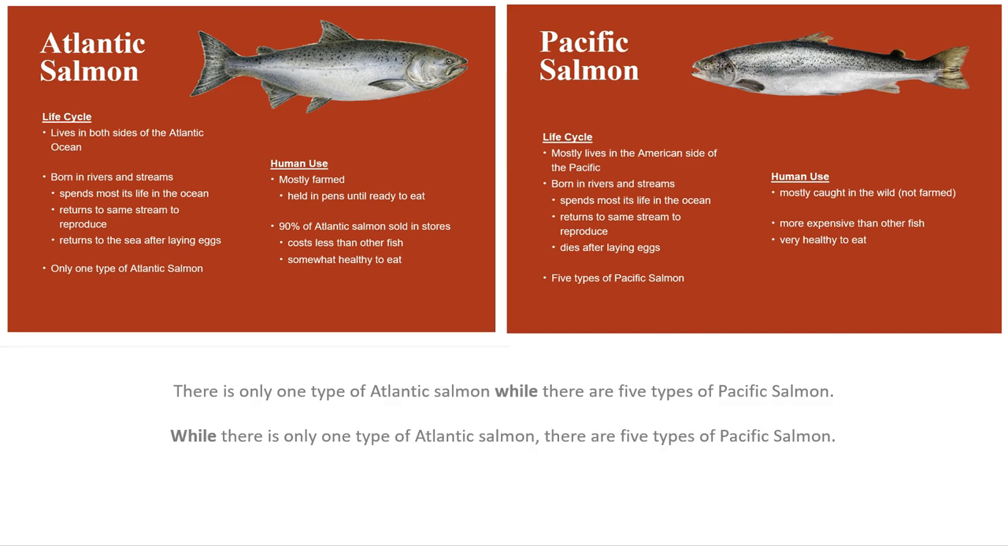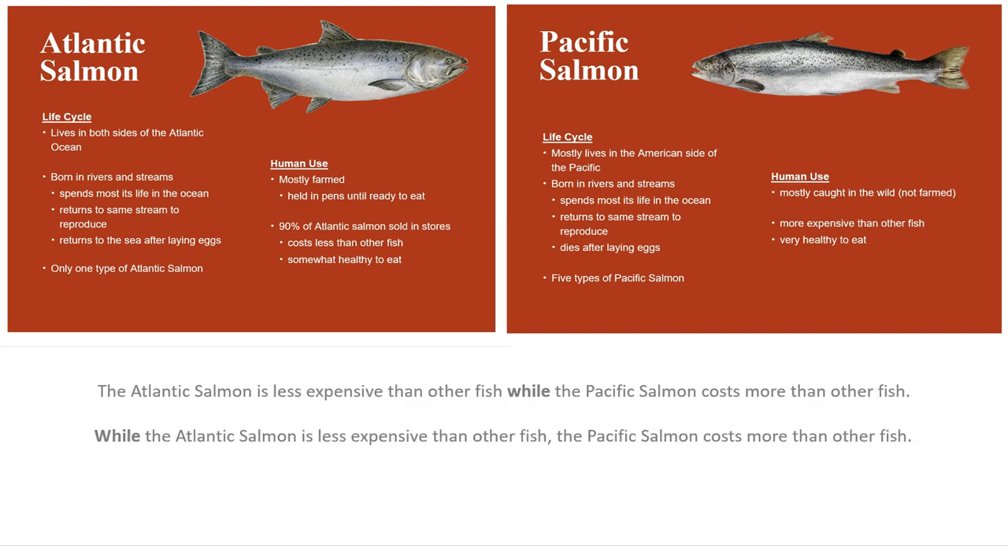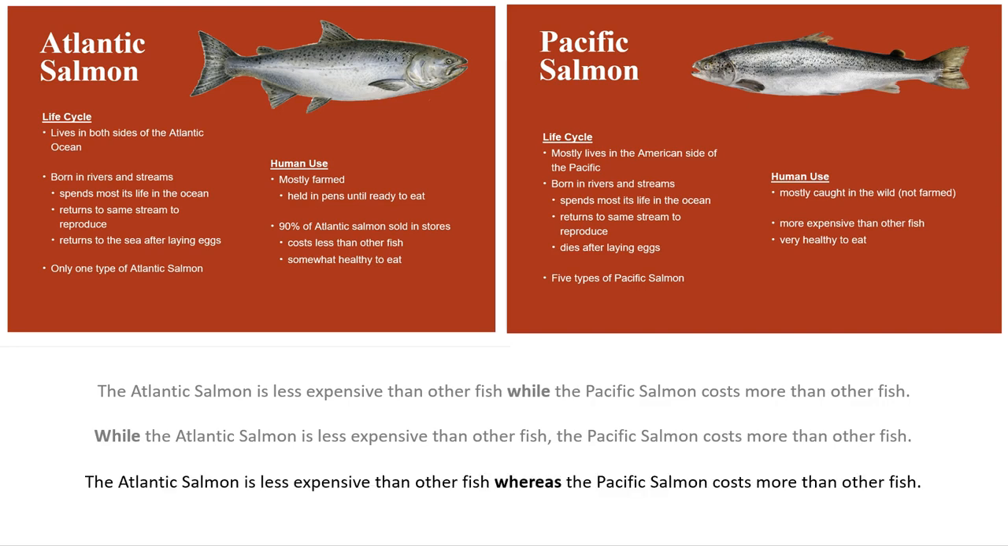Let's have a look at another example. Let's put whereas in the middle position. Here it is. There is only one type of Atlantic salmon, whereas there are 5 types of Pacific salmon. Another example. Can you replace while with whereas? Here it is. The Atlantic salmon is less expensive than other fish, whereas the Pacific salmon costs more than other fish.